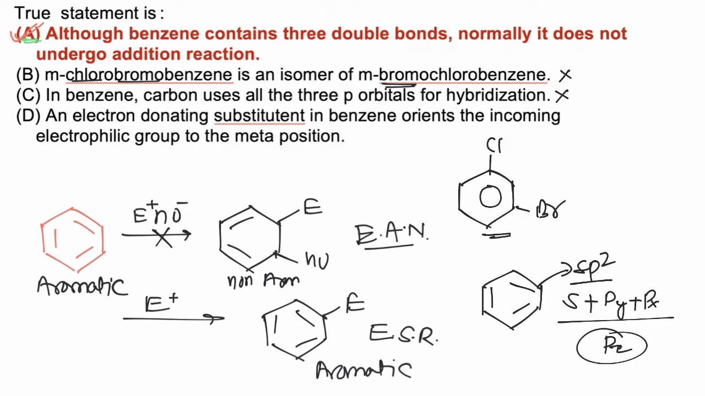An electron donating substituent in benzene orients the incoming electrophile at the meta position. This is not correct, because any group which is having plus M effect or which is electron donating will always have ortho-para directing behavior, and it will be activating. So statement in C is also incorrect, and hence the correct answer is A.